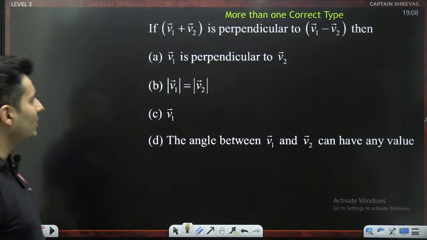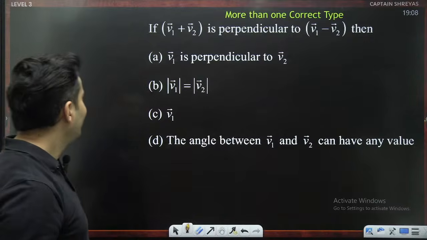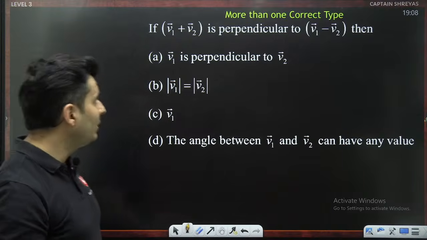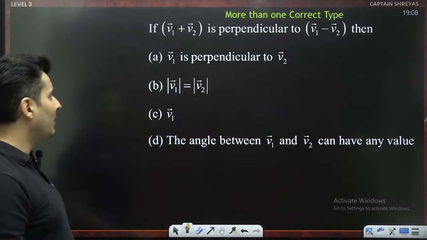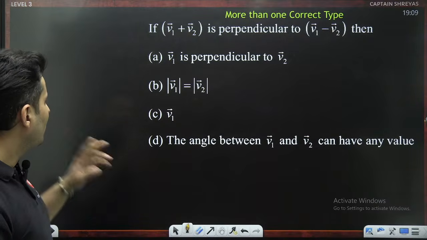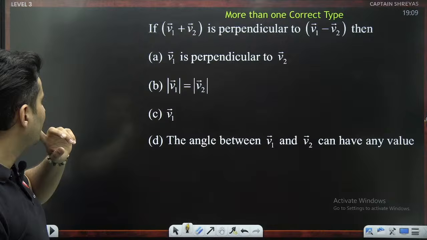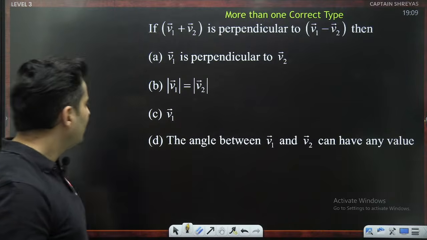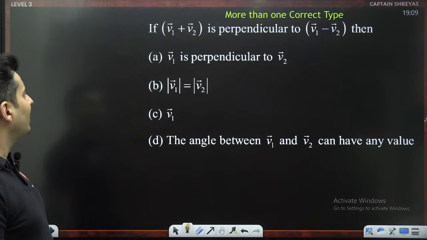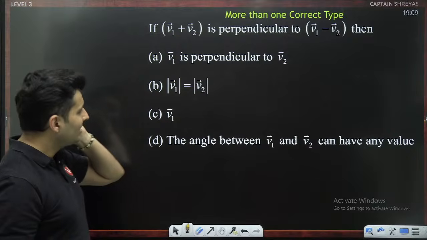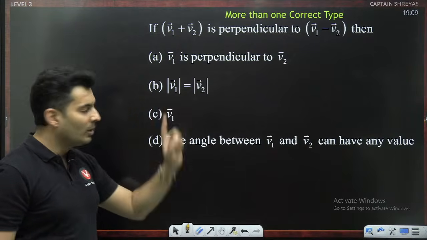Now, this is a level 3 question. Let's see if you guys can figure this out. If V1 plus V2 is perpendicular to V1 minus V2, then V1 is perpendicular to V2, V1 is equal to V2, V1, I think some option is missing. C option, I think something is missing. The angle between V1 and V2 can have any value. I think maybe V1 was not equal to V2 or V1 is 0. Something might have been there. I am doubtful about what was there here.